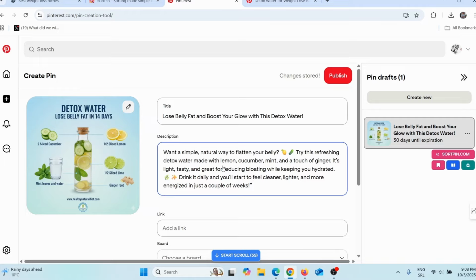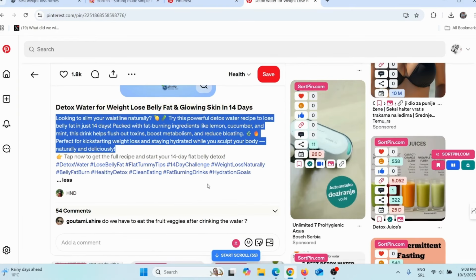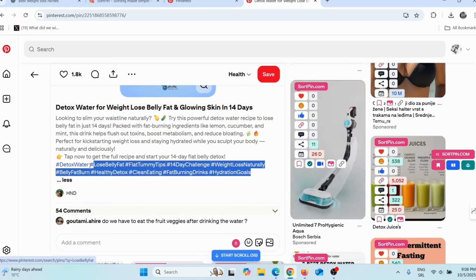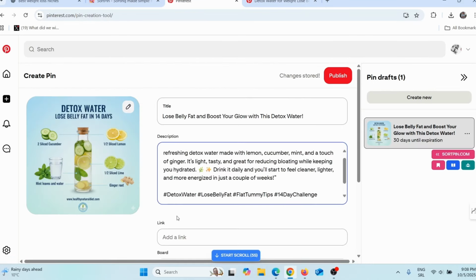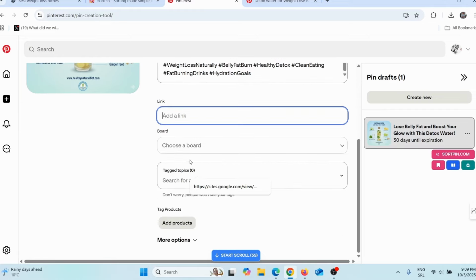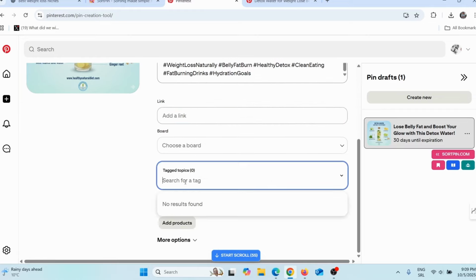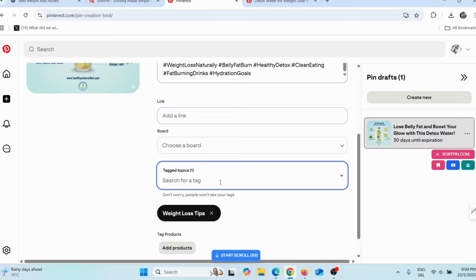So what you need to do next is, when we go back here you can see they added some hashtags. You can add the same hashtags. Just add those hashtags. Here you need to add a link to your blog post. Like I said, send traffic to your blog, not to your direct affiliate offer. Choose here the right board, and then here you need to tag topics. My topic is weight loss. Here you can see weight loss tips, weight loss motivation, and so on.